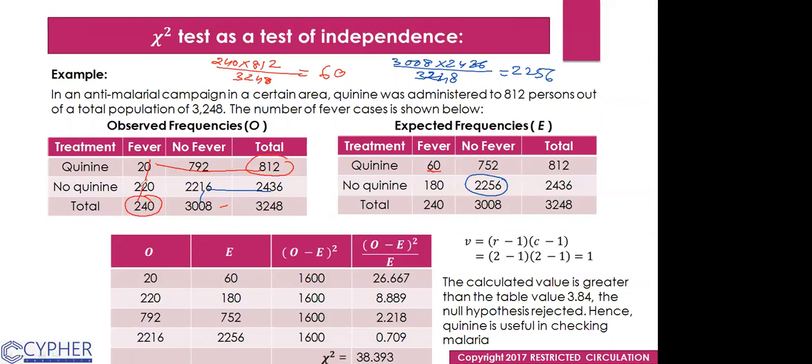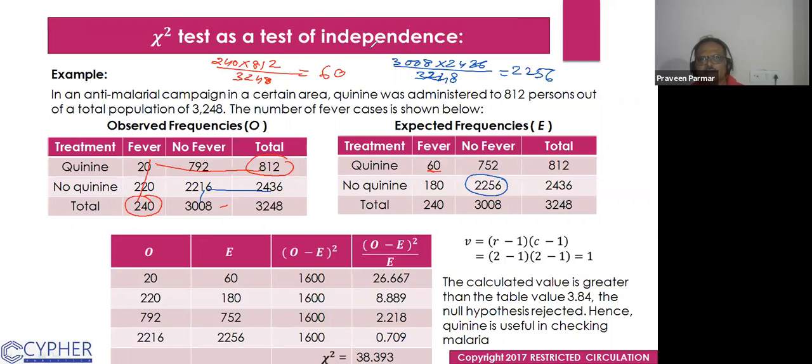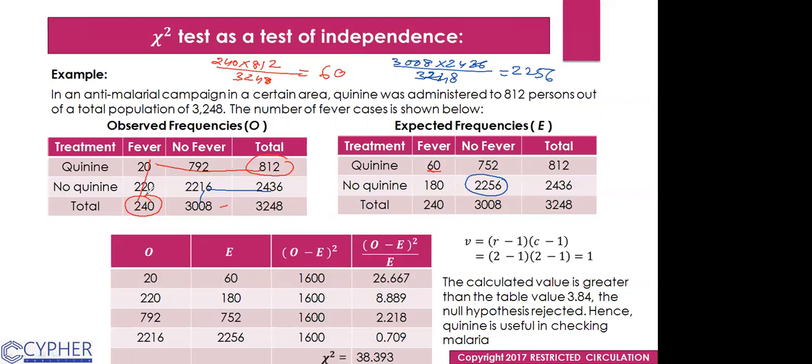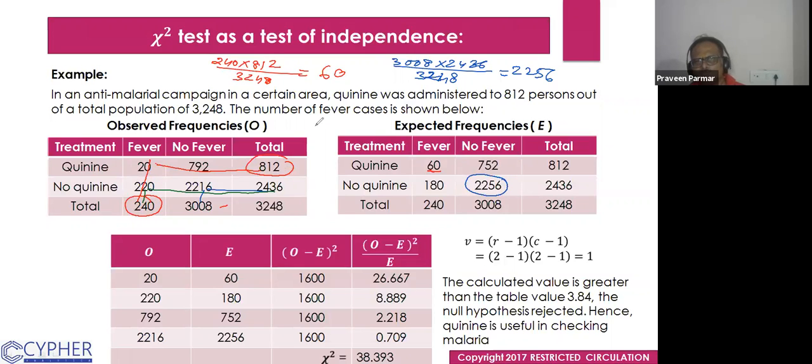Yes, sir. If I have to find for this cell, then I will use 240 into 2436 and divide by 3248.